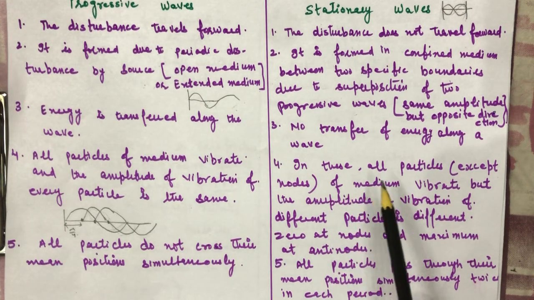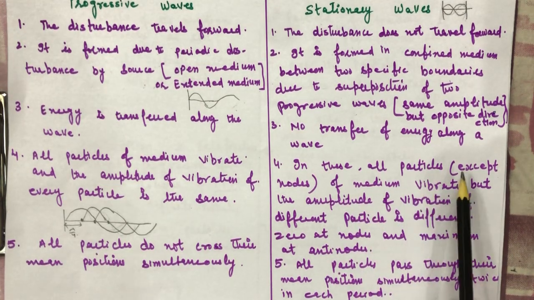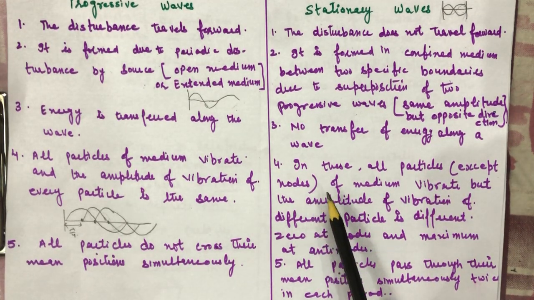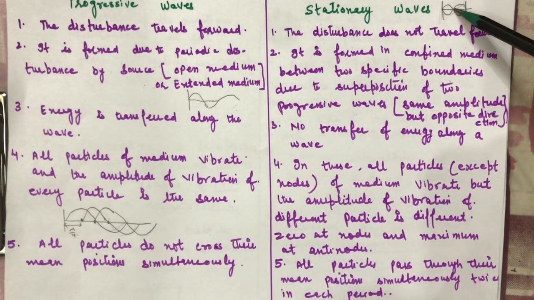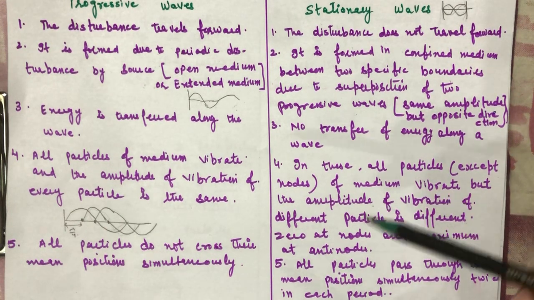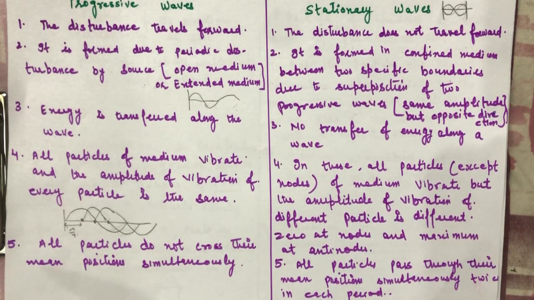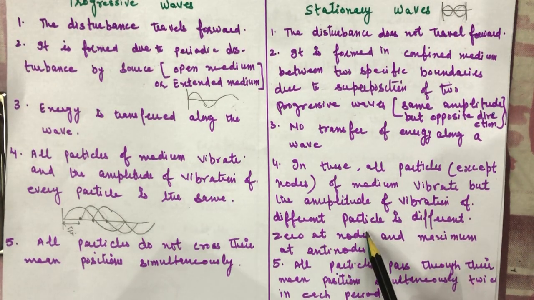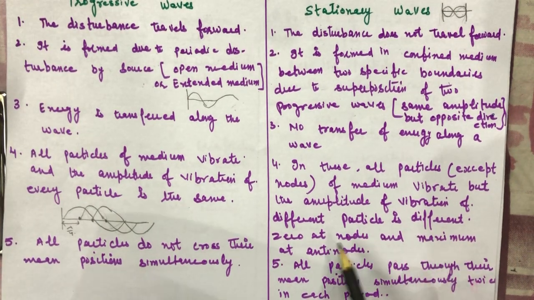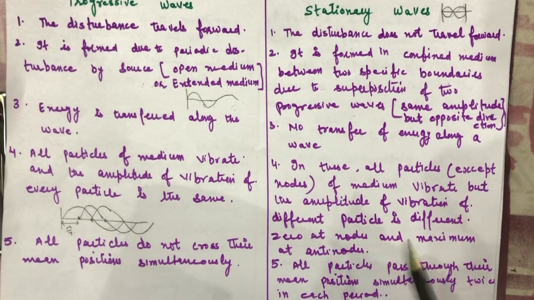But in a stationary wave, we know the nodes are the points where amplitude is zero, and antinodes are the points where amplitude is maximum. So all particles of the medium vibrate, but the amplitude of vibration of different particles is different: zero at nodes and maximum at antinodes.